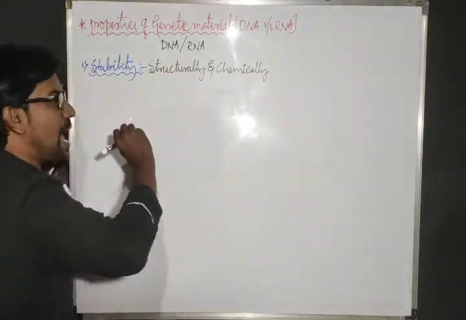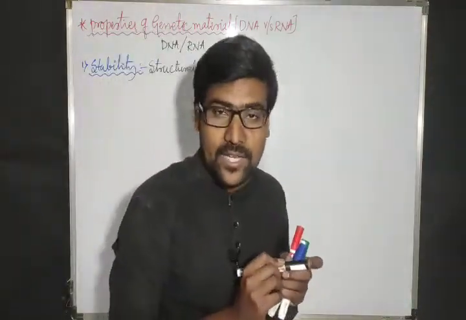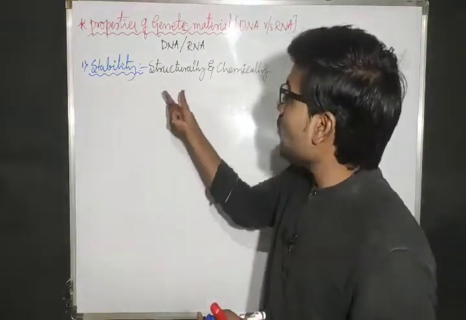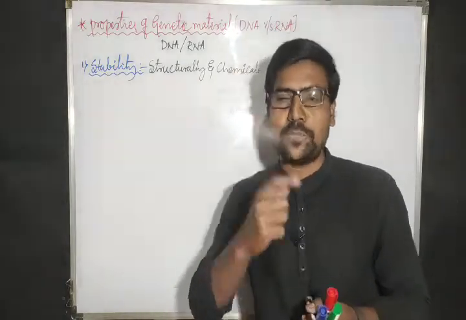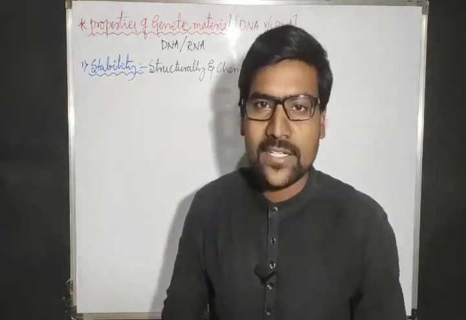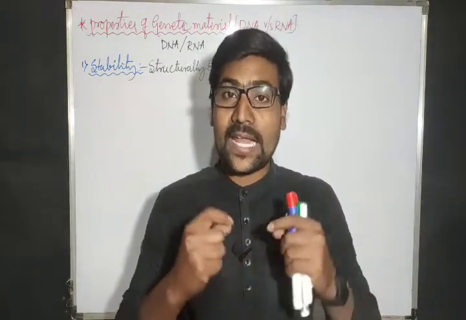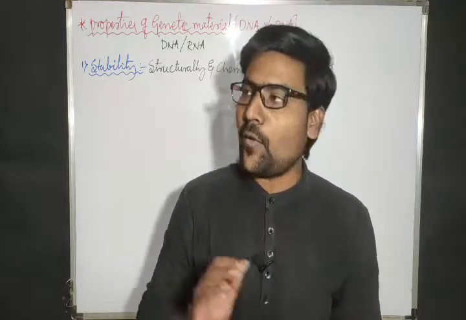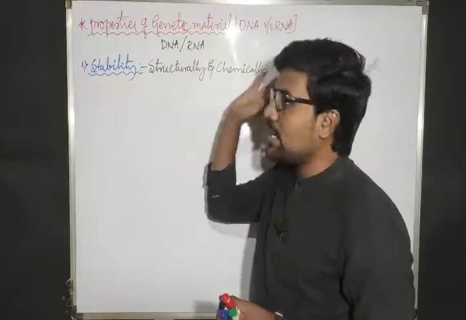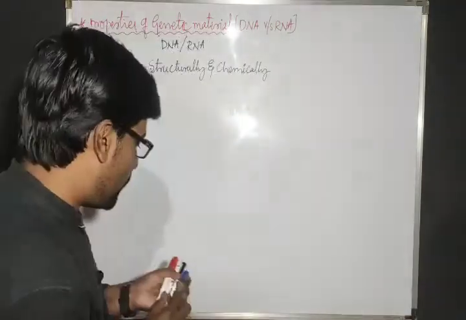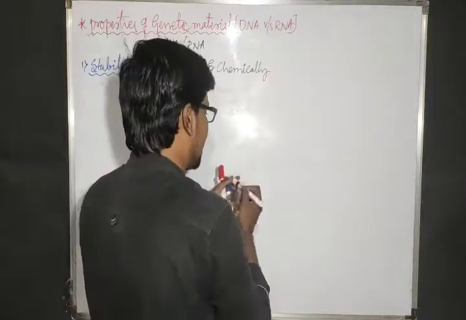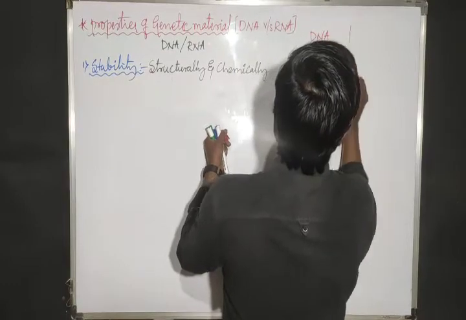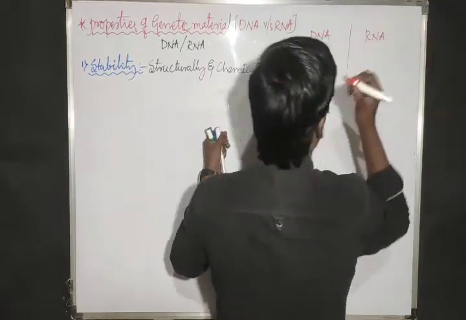So for any molecule to act as the best genetic material, it must be stable. It must have that property of stability, structurally and chemically. Structurally it should be strong, and chemically, while reacting, it should be stable, not unstable. Now, keeping this point in mind, let us discuss DNA and RNA. On one side DNA, and on the other side RNA.